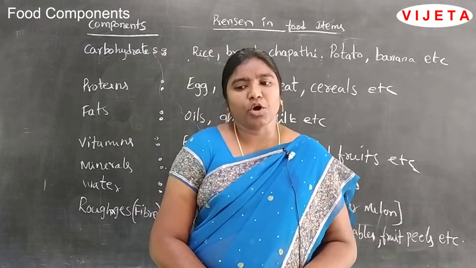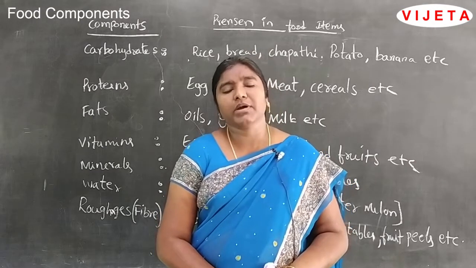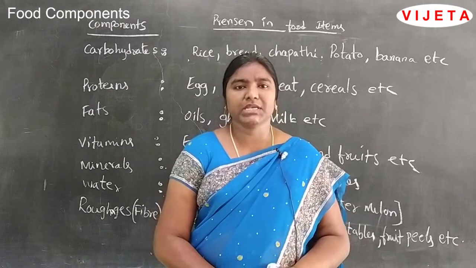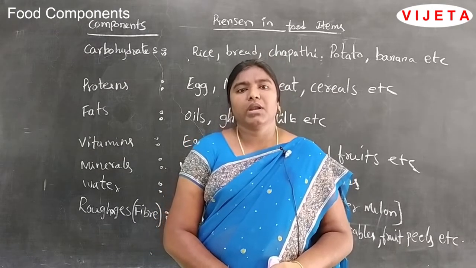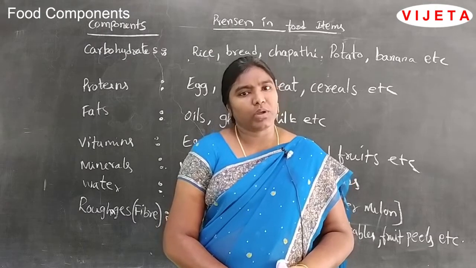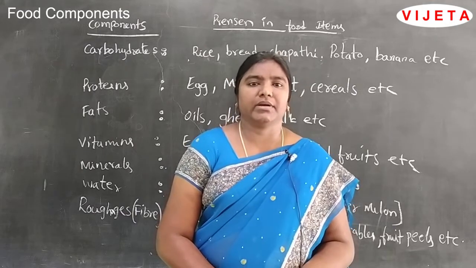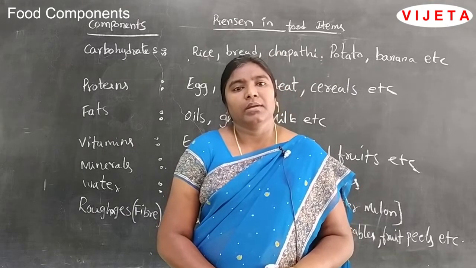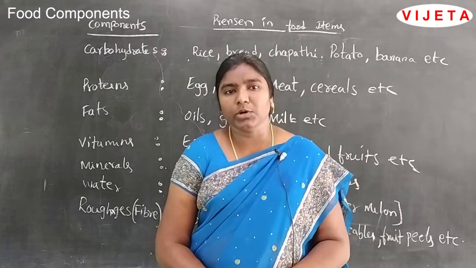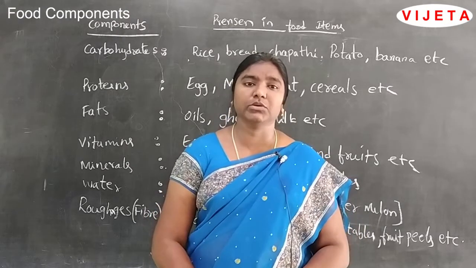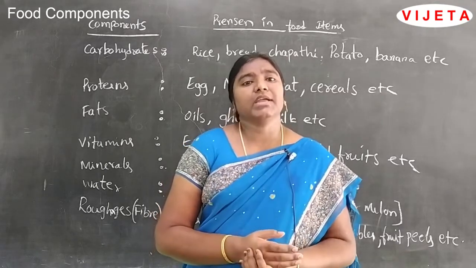So these components go out as urine, which is waste matter sent out from our body. So water helps us like that. And you have to drink more water. Once every hour you have to drink one glass of water, or you have to take 8 glasses of water per day. Okay, don't skip taking water every day. This is very helpful to us and to the digestive tract, and keeps us very healthy.